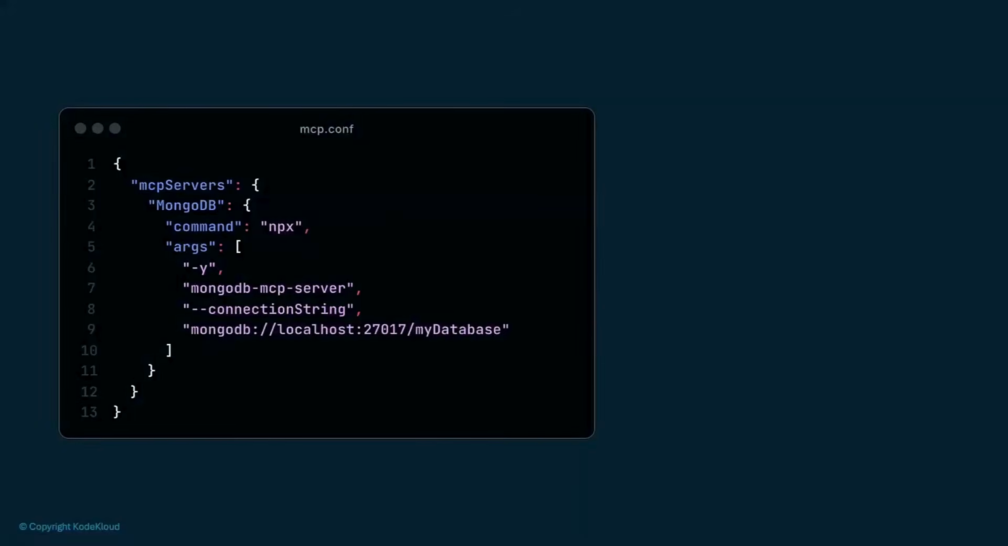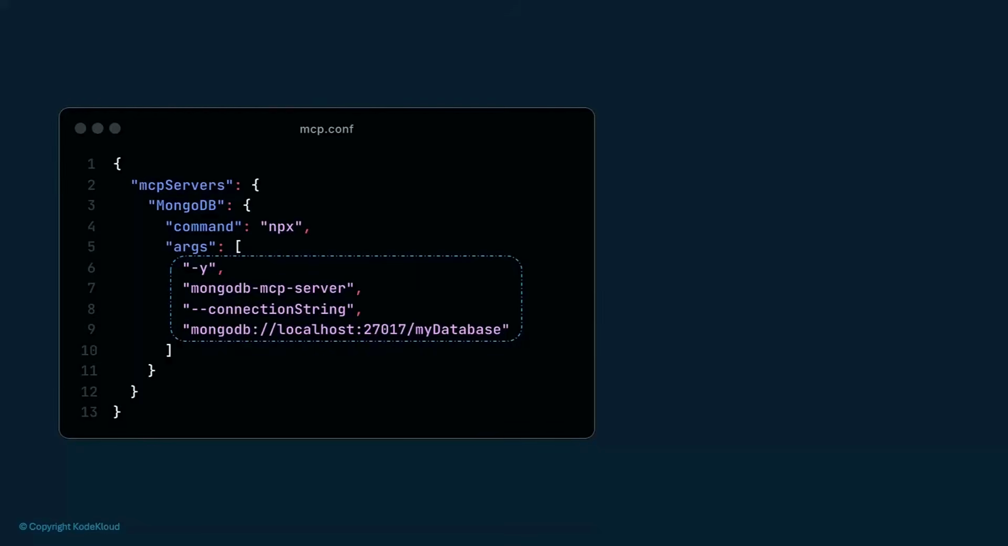Now, every agent has an MCP configuration file located at mcp.conf at some location, depending on what agent you're using. You must specify the name of the MCP. In this case, it's MongoDB, the command and arguments associated with running the MongoDB MCP server. In this case, the arguments are MongoDB's connection string to reach the database, which is my local database. This allows the agent to use the MCP server's abilities to connect to the database and retrieve information, as well as make modifications to the data.